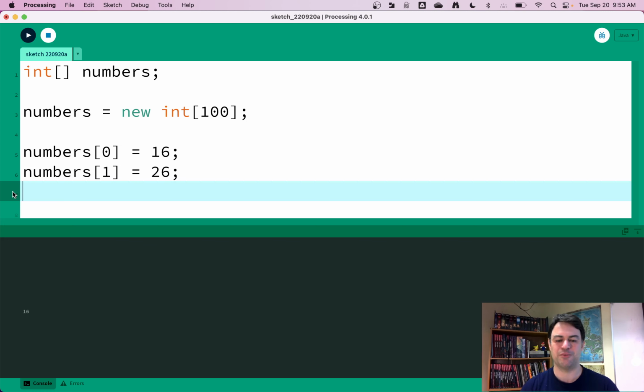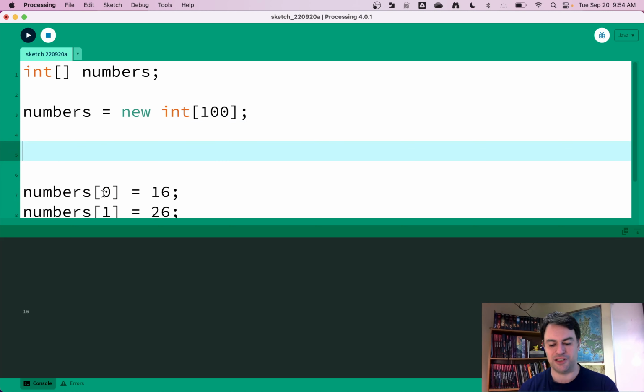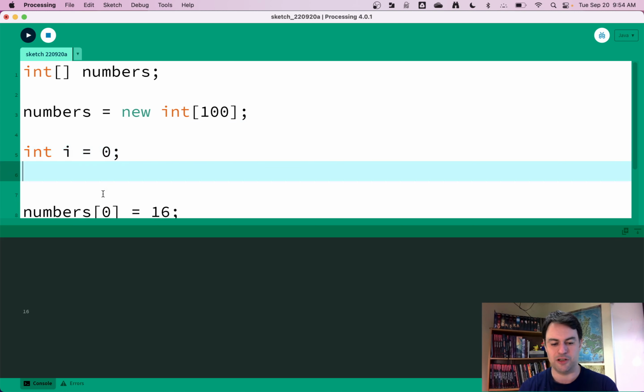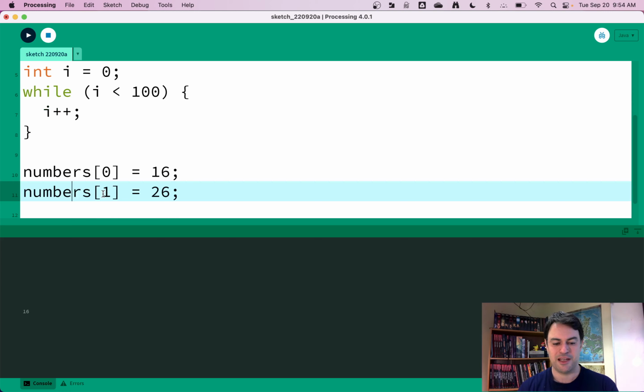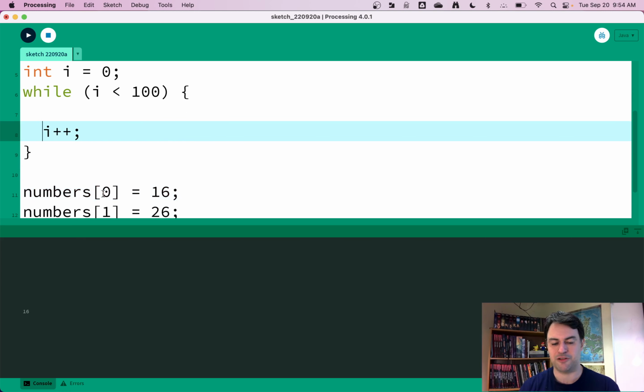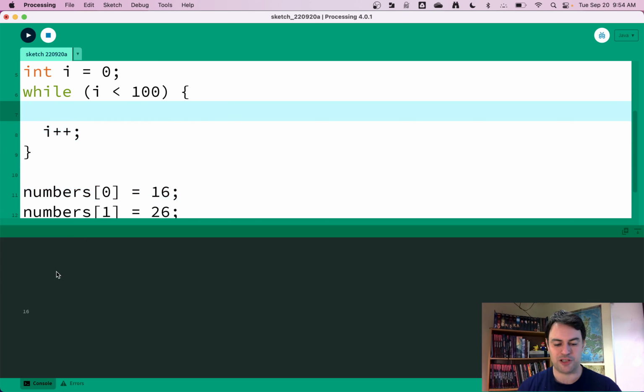One of the cool things about while loops is that you can drive a number to automatically assign values into arrays. In our last video we did int I equals 0, while I is less than whatever number, I plus plus, or I think we actually did I equals I plus 1. You could rewrite this as I plus plus. That's the same thing as increasing by 1.